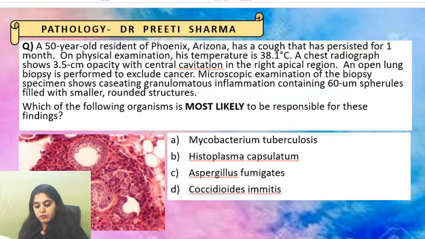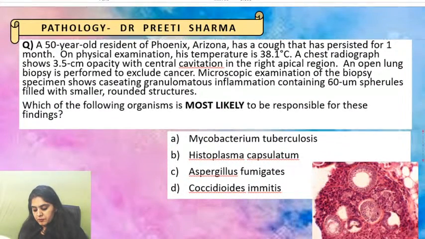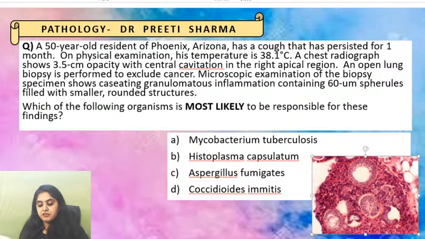So the image might be getting obscured a little. I'll try to shift it this side. Perfect, let me know. So a 50-year-old resident of Arizona has a cough which has persisted for 1 month. Okay, 50-year-old, 1 month cough. Physical examination, temperature is 38.1 degrees. On a chest radiograph, there is a 3.5 centimeter opacity with a central cavitation in the right apical region. An open lung biopsy is performed.